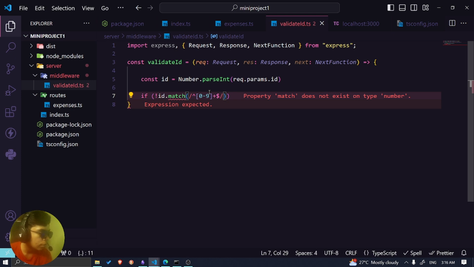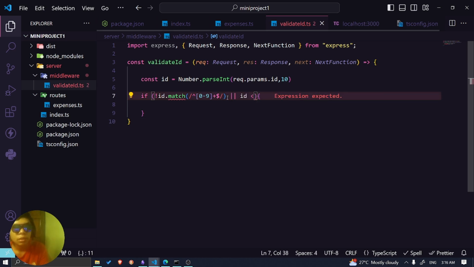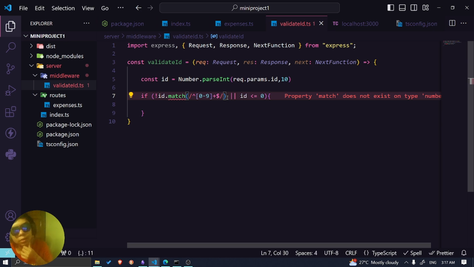I don't know why it's giving me the error. Okay, of course it's gonna give me the error. Type number doesn't work on type number. Interesting. Maybe I need to put 10. No, it still doesn't work. Okay, it still doesn't work for some reason. We also don't want it to be less than 0. If one of these is false, then it's still gonna execute.